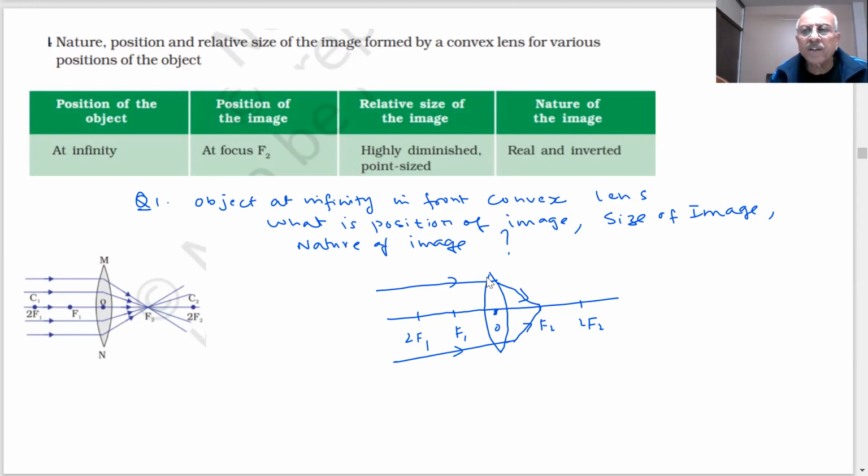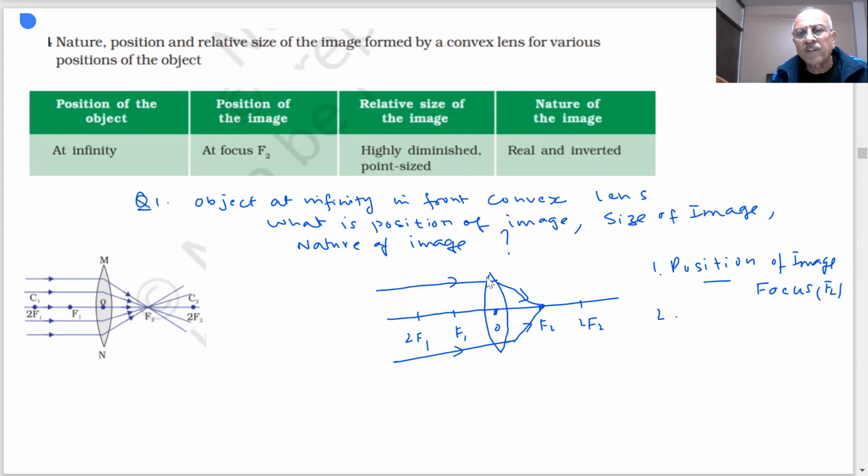Wherever they intersect, that is our answer. So what is the position of the image here? Position of image is at focus, which I am talking here, F2. And what will happen? It will become very small, highly diminished, point size.